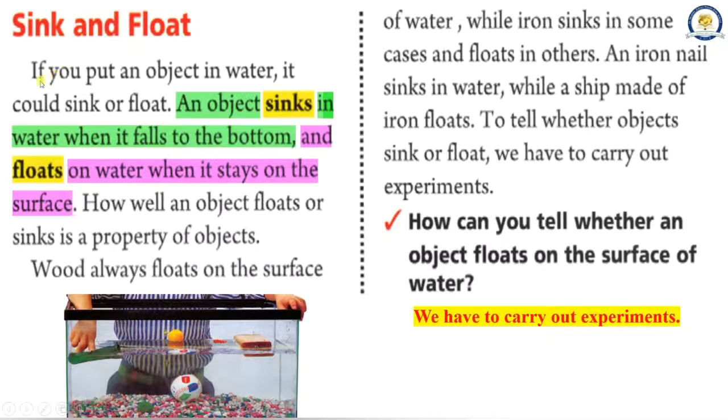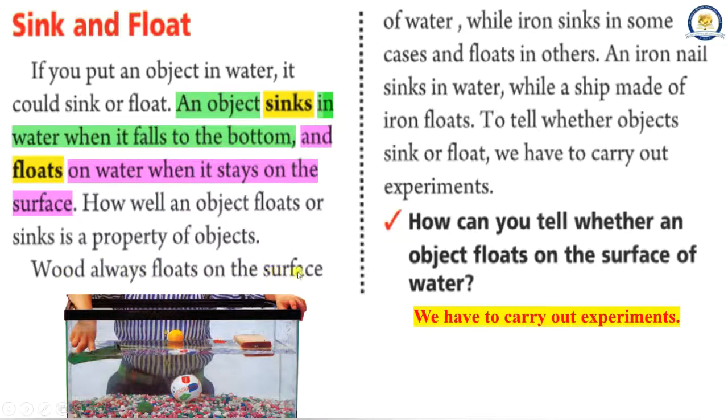Sink and float. If you put an object in water, it could sink or float. An object sinks in water when it falls to the bottom, and floats on water when it stays on the surface. How well an object floats or sinks is a property of objects.